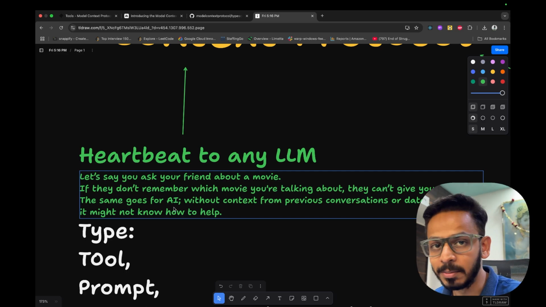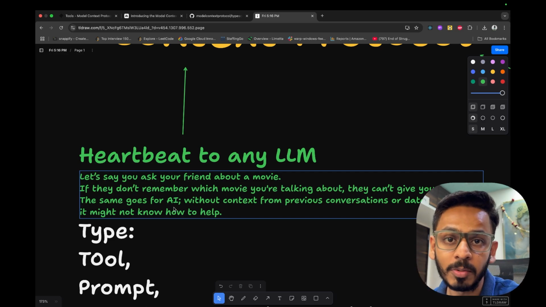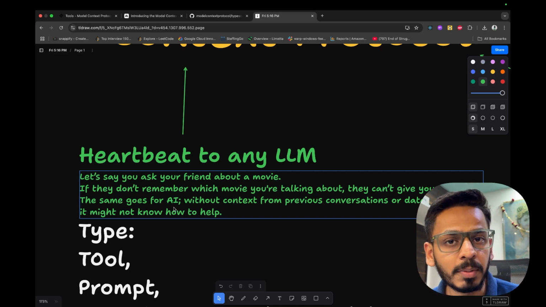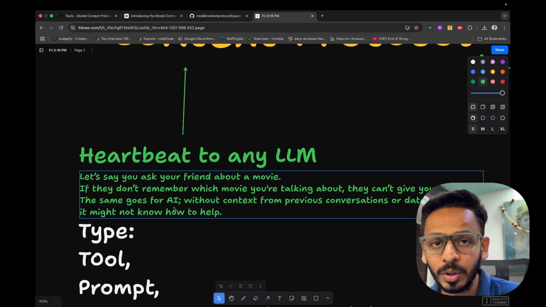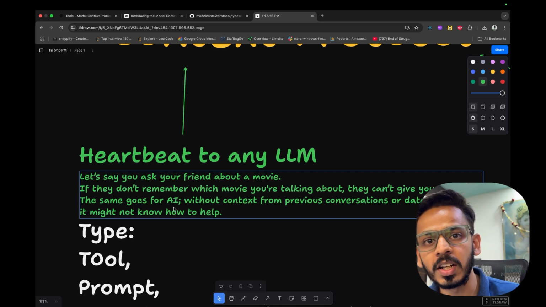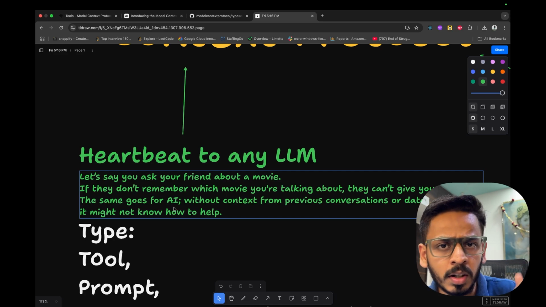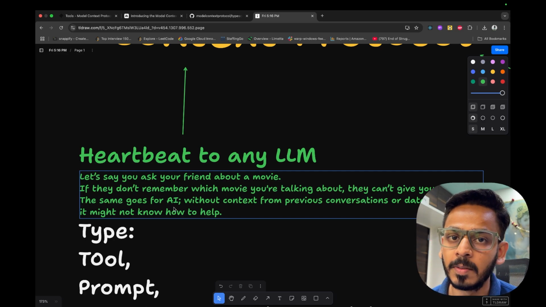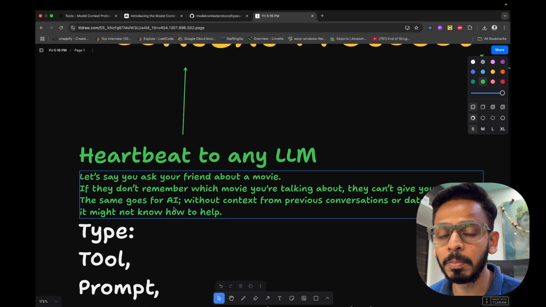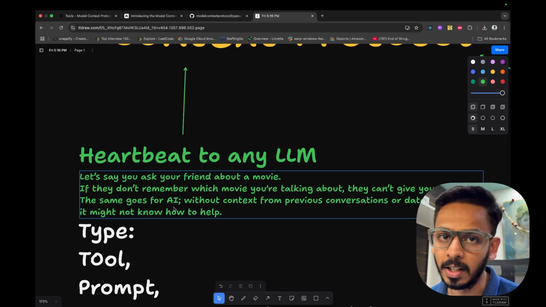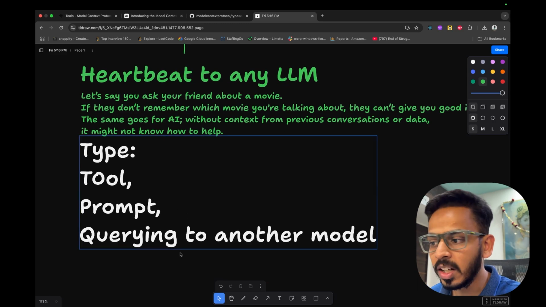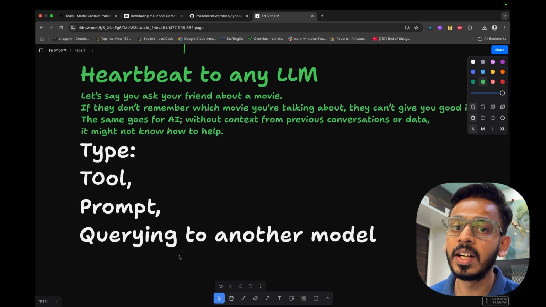If you go to ChatGPT, and you have had earlier prompts with it, it obviously saves those prompts, right? Let's say you are stuck on a problem, getting data from an API. If you have already used that particular API earlier in your conversation, ChatGPT will tell you, okay, this is how you had fetched the API, so you can use this. So it already has the context of the previous conversation that you have been having with that LLM. Now, talking about context in MCP, there are different types that you can use.